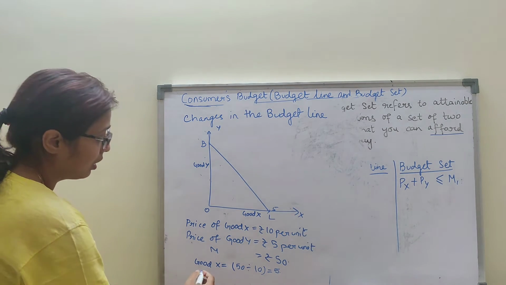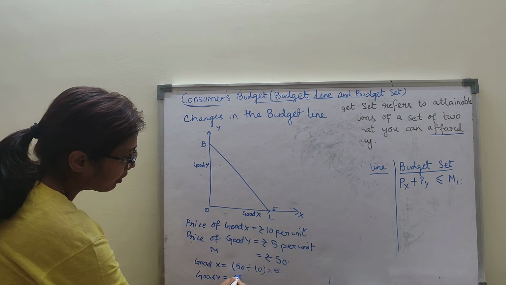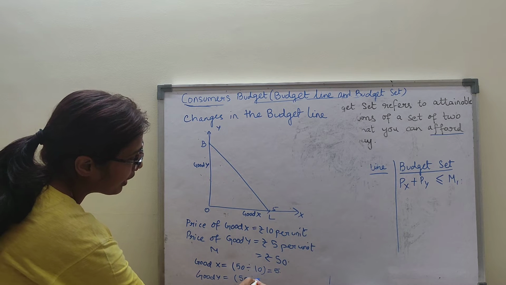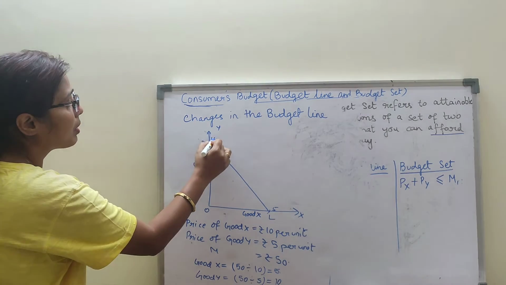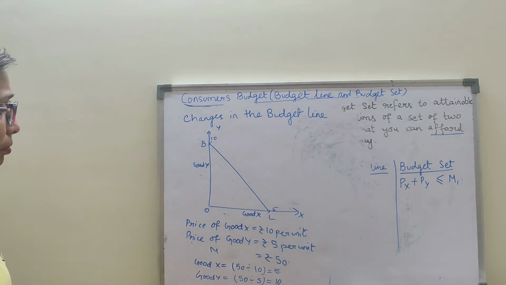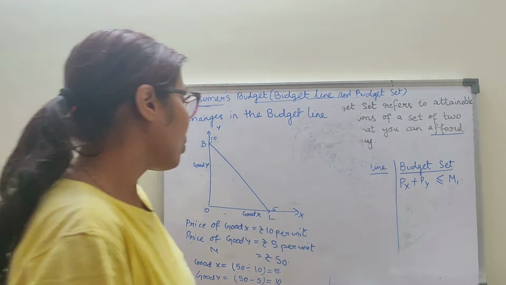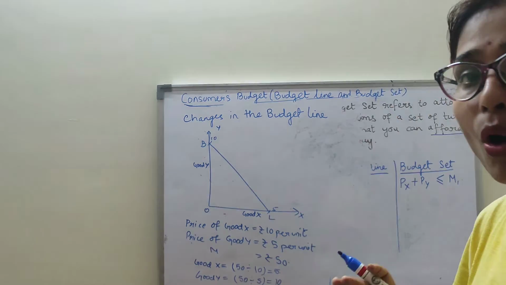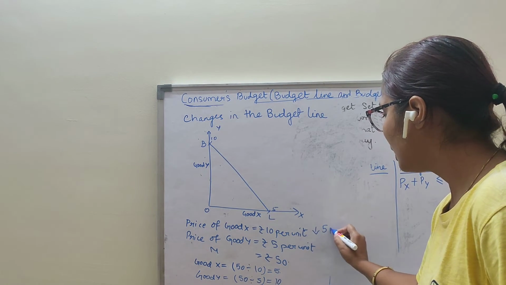Clear? Now good Y. My income is rupees 50 and the price of good Y is rupees 10. So I can purchase a maximum of 10 units of good Y. Clear? So suppose that the price of good X falls from 10 to 5 per unit.